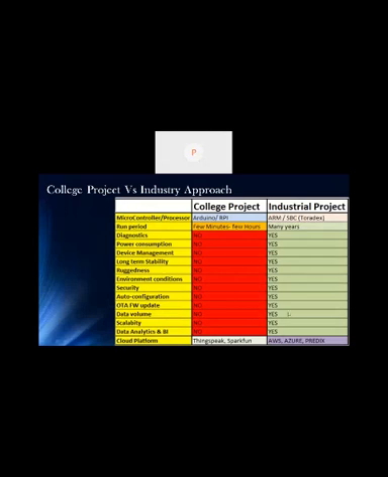Data volume: the volume of data will be huge in industry, so we should be able to handle it. In college, you don't bother about it. Scalability is a major factor. Initially the POC will happen, but after the POC comes a little deployment, and then we think about scaling up. From 100 to thousands, or up to lakhs of sensors, we start deploying. In that scenario, our complete IoT platform architecture should be able to handle this sudden jump in data volume. So that kind of design should be there.